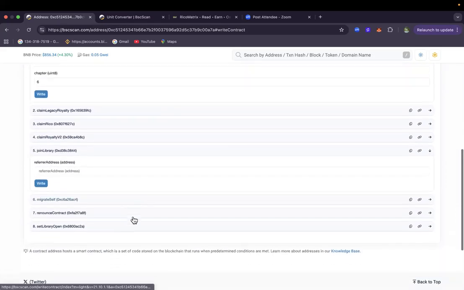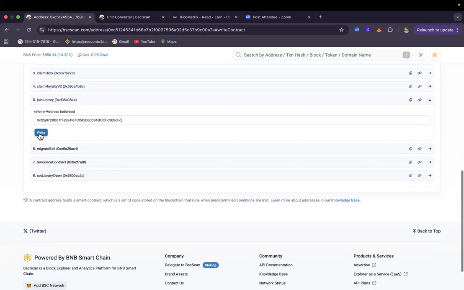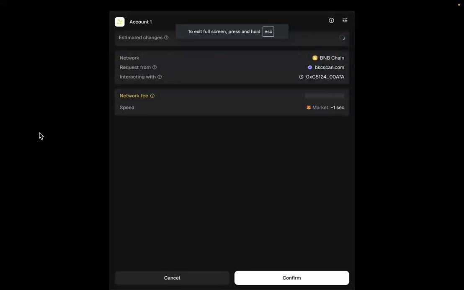Already I am active from level 1 to level 12, so because of that, the transaction will show fail. Let me enter this. Let's say maybe this person is the one that wants to invite me. Once my wallet is connected, I will come here and click on write contract. Once I click on write, I wait patiently. Click just once and wait.